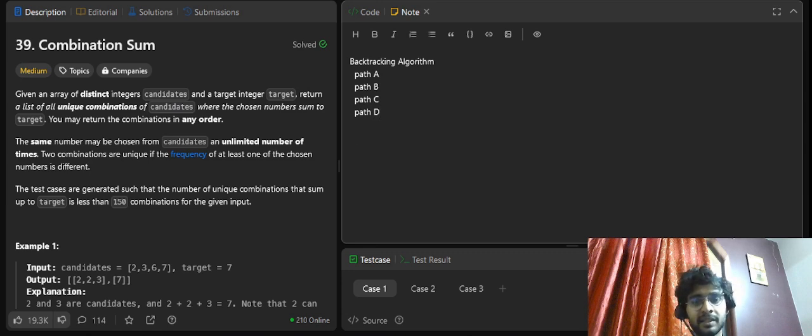We have 4 paths and we need to reach a destination in less than or equal to 5 hours, or we'll just say less than 5 hours, right?